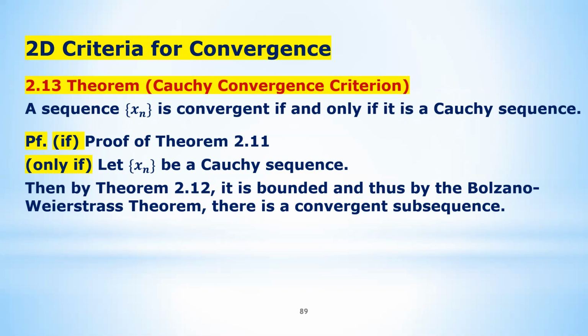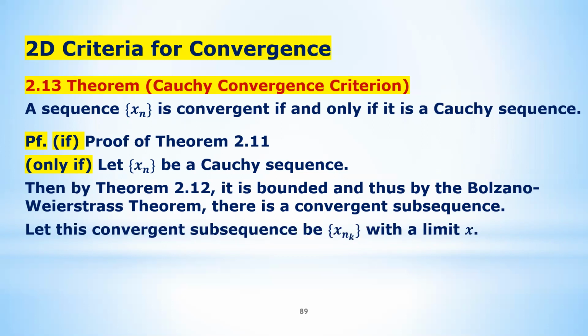Applying the BW theorem, even though I don't know this Cauchy sequence is convergent, I do know that there is a convergent subsequence. Of course, that's not enough. We're going to see how we can show that the original sequence is also convergent.